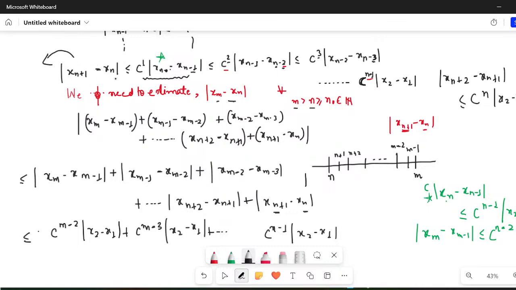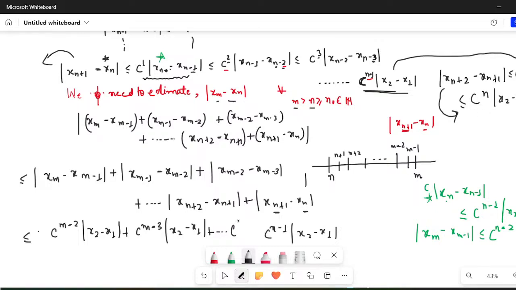So xn plus 1 minus xn mod is less than or equal to c raised to power n minus 1 mod of x2 minus x1. And obviously, xn plus 2 minus xn plus 1 will be less than or equal to c times mod of xn plus 1 minus xn, and this is less than or equal to c raised to power n minus 1 mod of x2 minus x1. So I can write that xn plus 2 minus xn plus 1 modulus is less than or equal to c raised to power n mod of x2 minus x1.